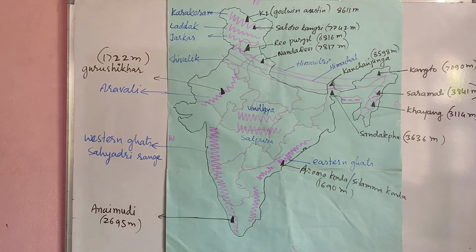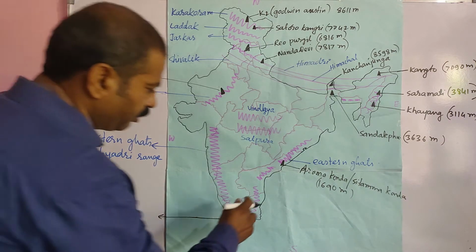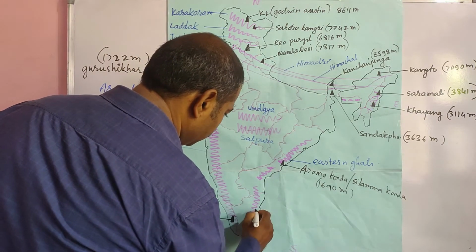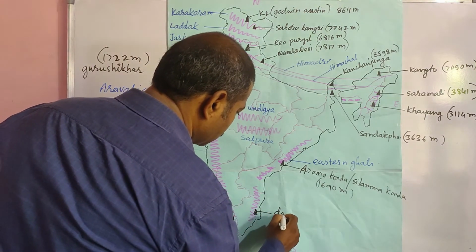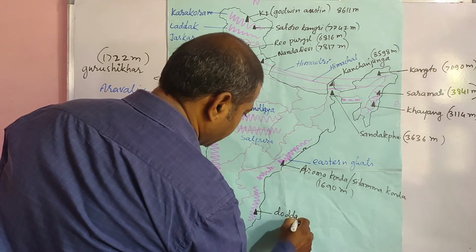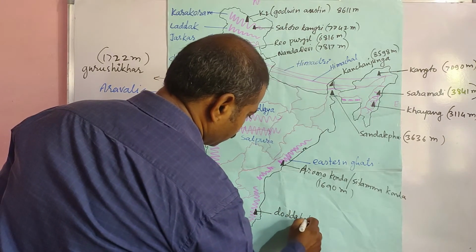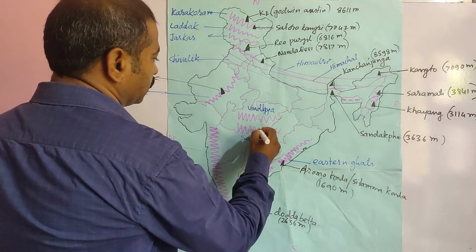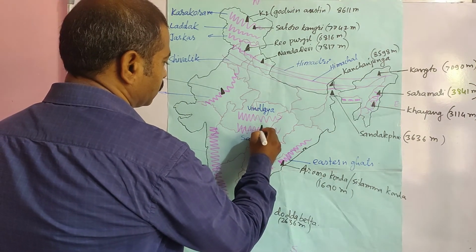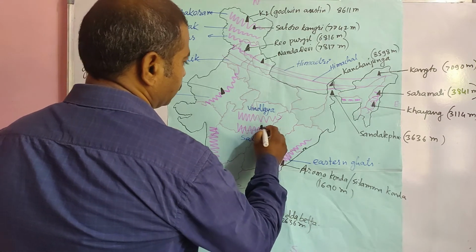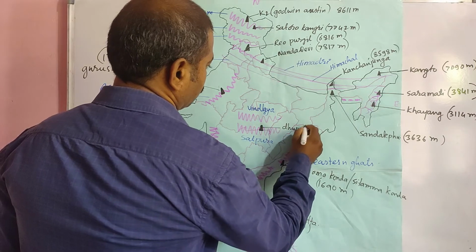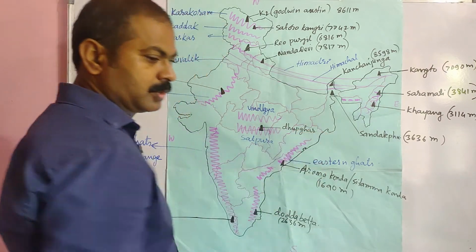And we find a peak in Tamil Nadu also. Its name is Dodda Betta. Now one more peak is there in Satpura range. Its name is Dhubghar.